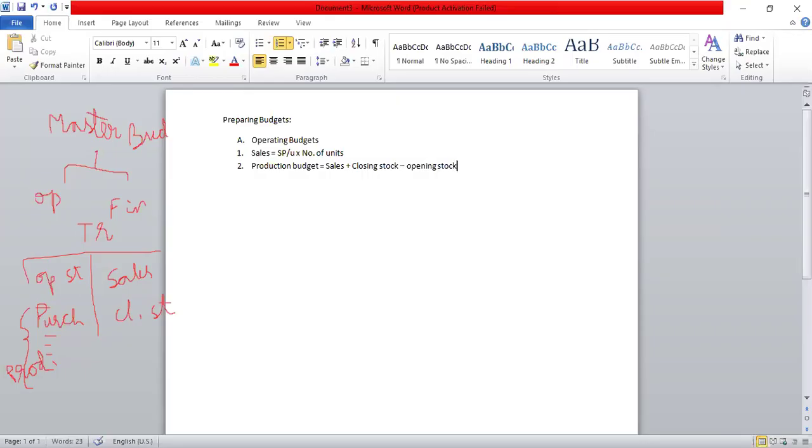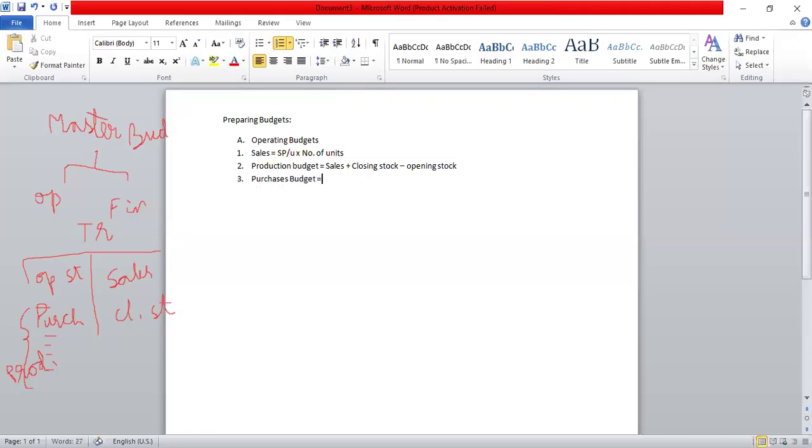Production involves many transactions. Raw material has to be purchased, labor cost has to be incurred, and overhead costs have to be incurred, and only then will the production work be completed. So the next in the order is the purchases budget. How many units have to be purchased?